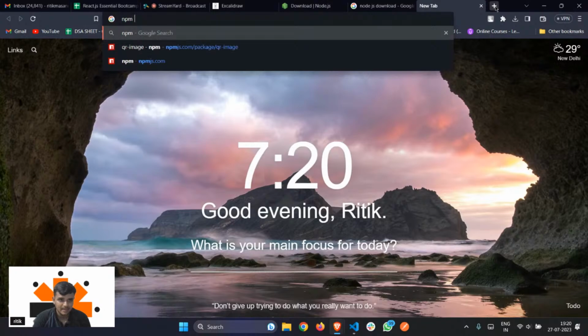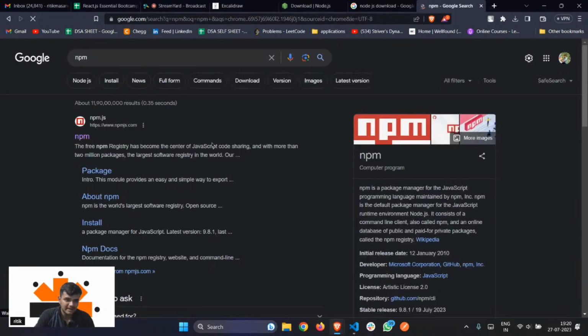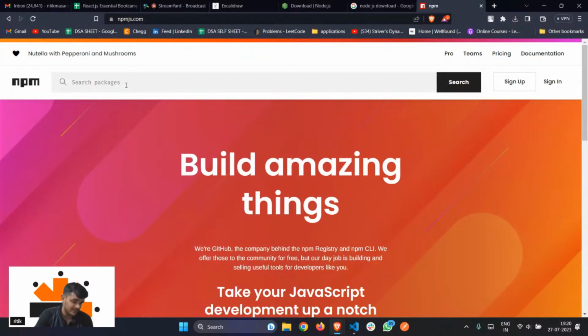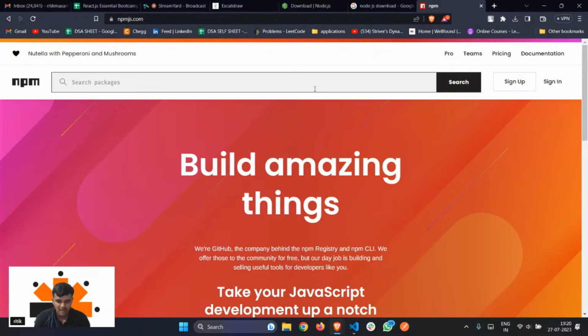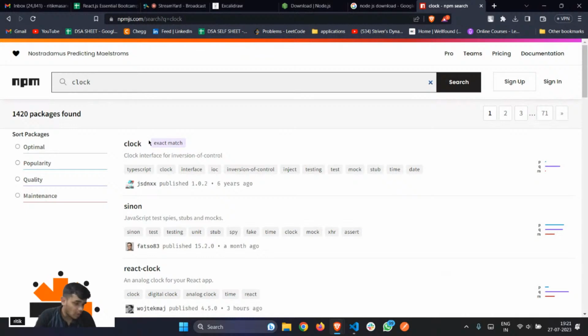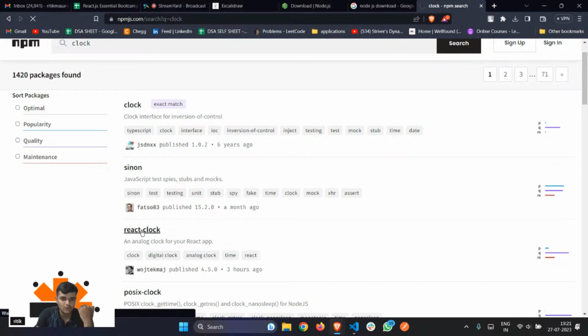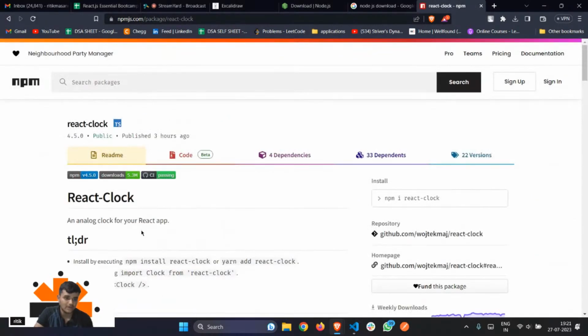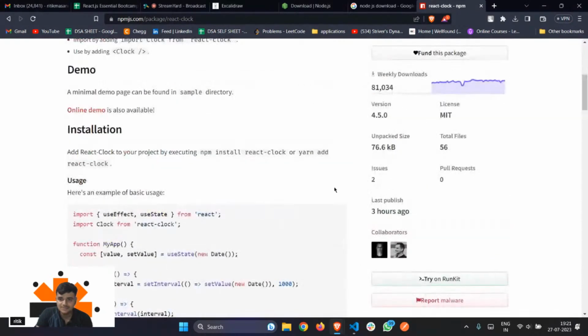So again, they have an official document as well. If I go to npm, I'll have this thing. This is the official npm website. It contains all the predefined packages that you can use. So let's suppose I want to have a clock. If I type in clock here, I will get all the packages related to a clock. As you can see, let's suppose I want to have an analog clock in my application. I'm building a timer. So I'll just install this piece of code and I'll just use it.